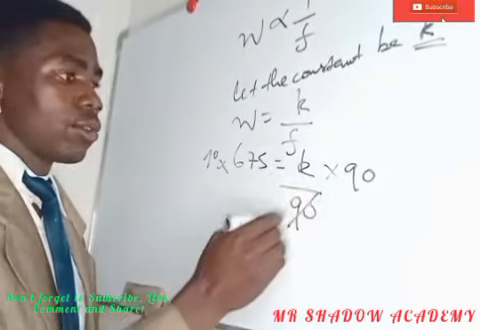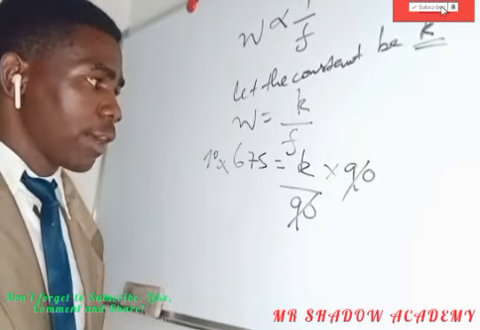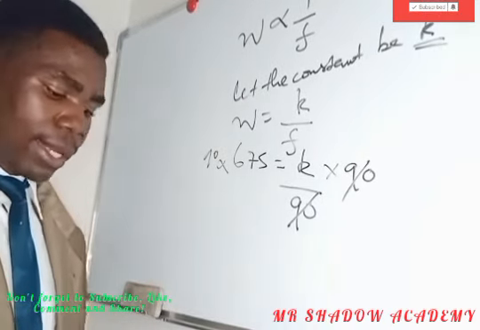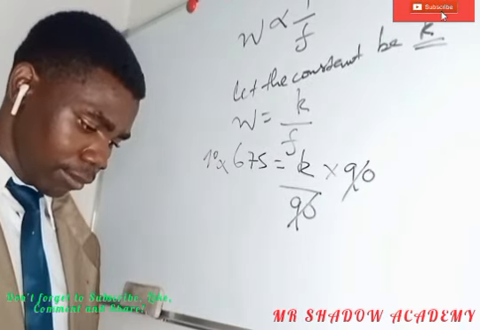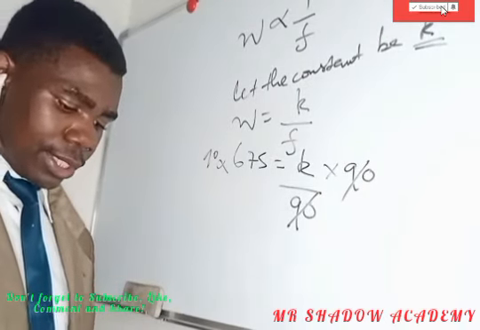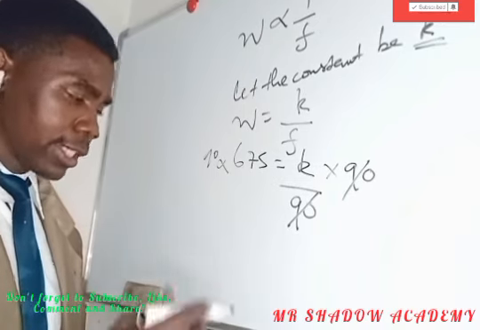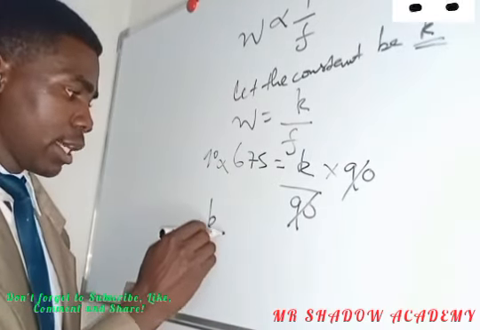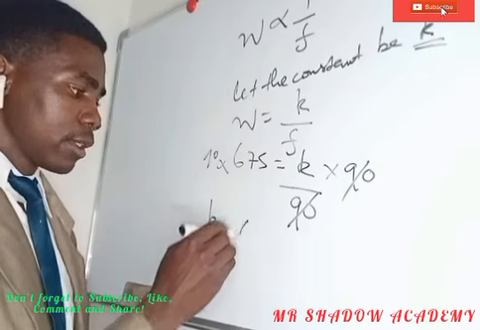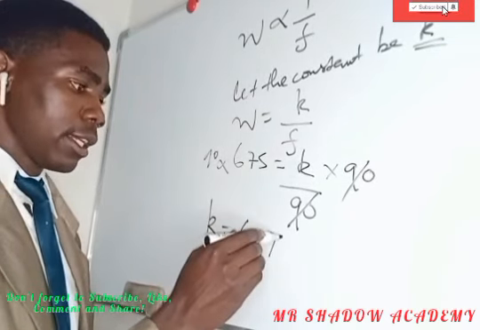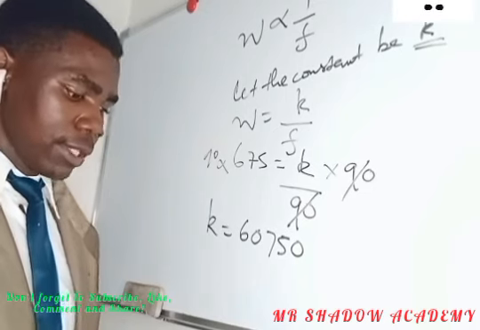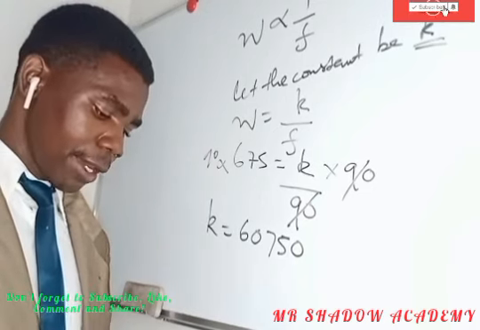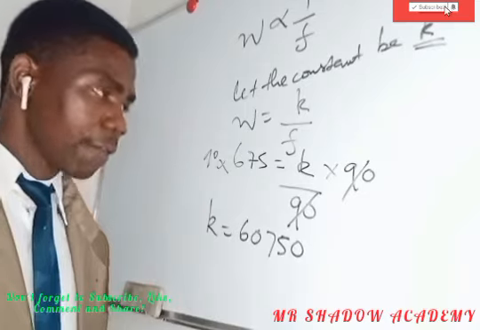So the value of k is 90 multiplied by 675, which is 60,750. So k is equals to 60,750. But we are asked to find the equation connecting f and w.